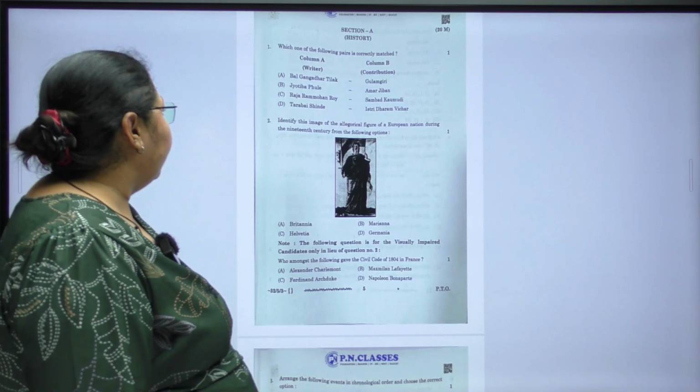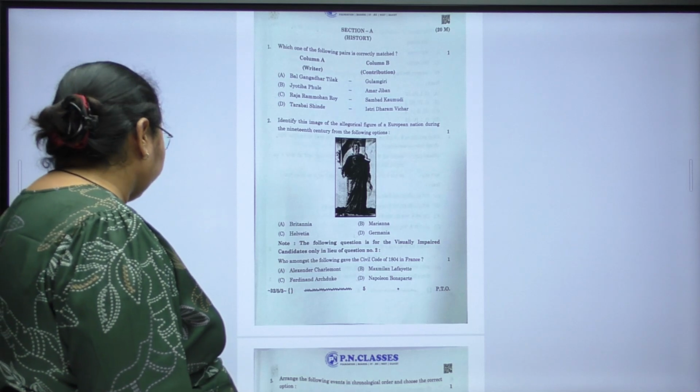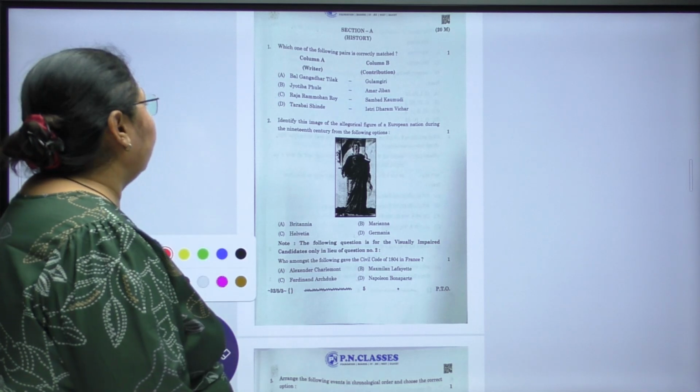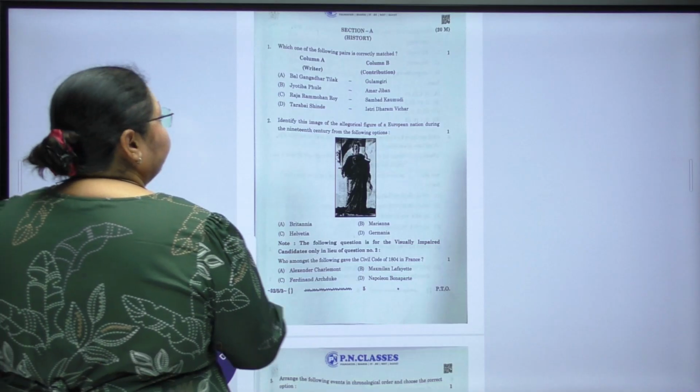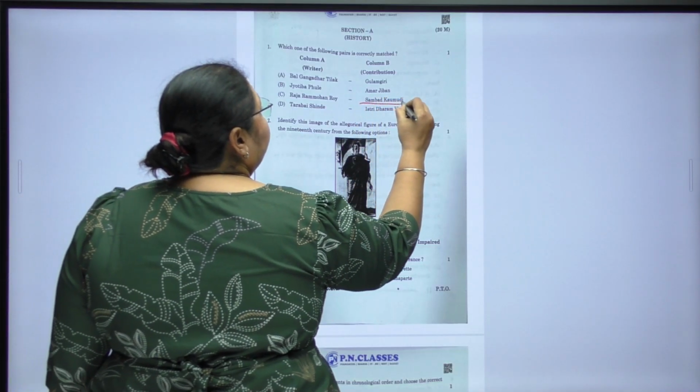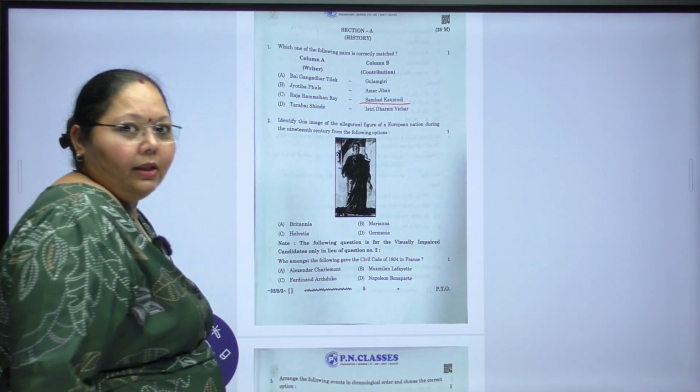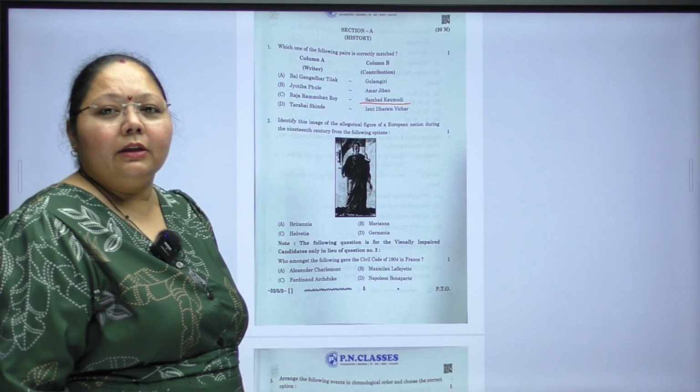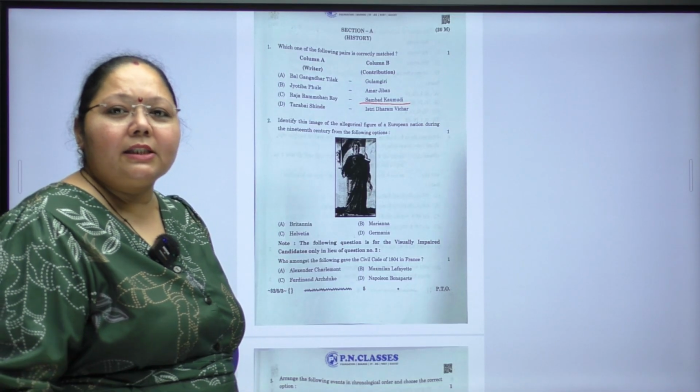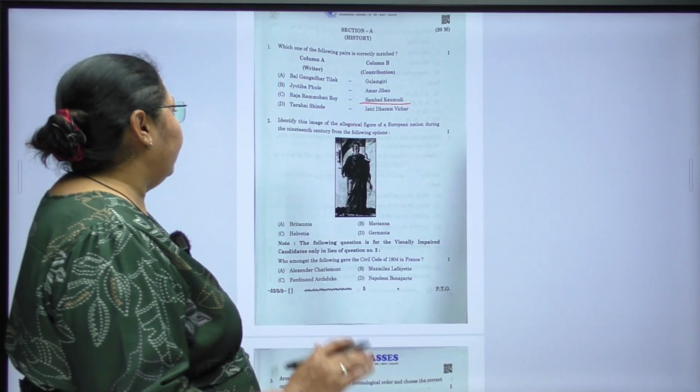The correct answer for this is Sambad Kaumudi. It was the newspaper which was started by Raja Ram Mohan Roy.